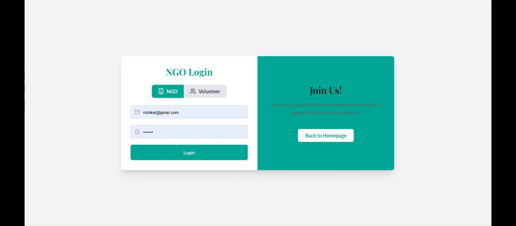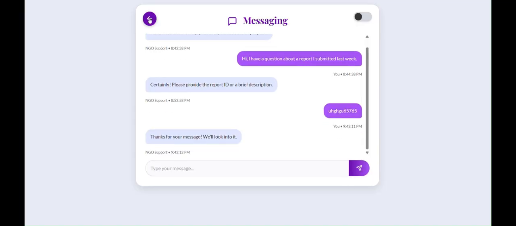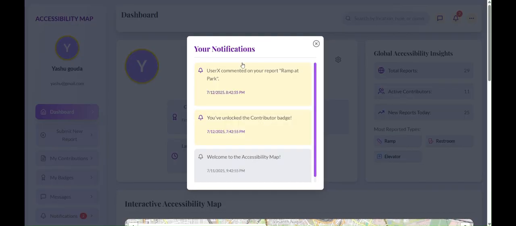Next, we also introduce the TDO chatbot, which includes all the fact sections, and it can easily respond to those. And here they can see the notifications if some particular user has commented and if they earn any new badge.